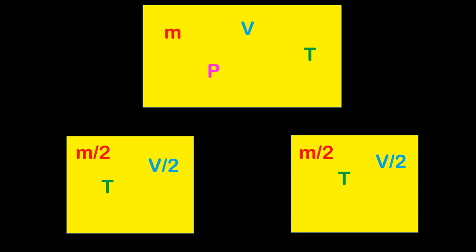The same applies to the pressure as well. The pressure is also going to remain the same, and also the density. The density is also going to remain the same. What is the formula for density? Density is nothing but mass divided by volume. So over here m divided by V, and if you calculate the formula for density after dividing, then it is nothing but m by 2 divided by V by 2. So this 2 and 2 will get cancelled, and you are going to land up with m upon V, which is the same as this only. Clear with this? So I hope that you will be able to easily distinguish between extensive property and an intensive property.